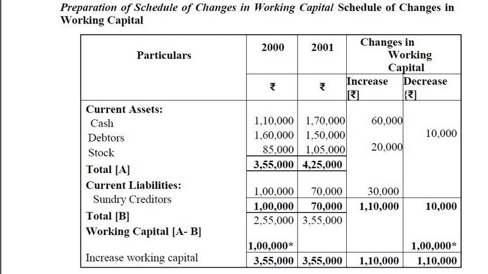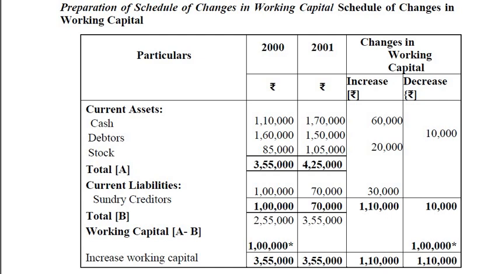Cash in the year 2000 is 1,10,000, and in 2001 it increased to 1,70,000. We compare the current year to the previous year, so there is a 60,000 rupee increase in cash.